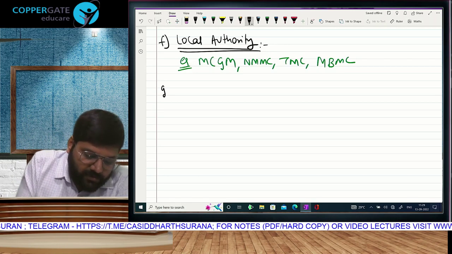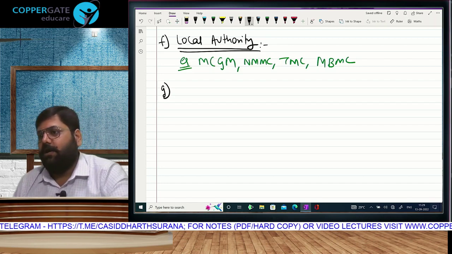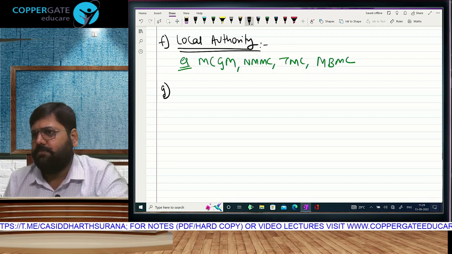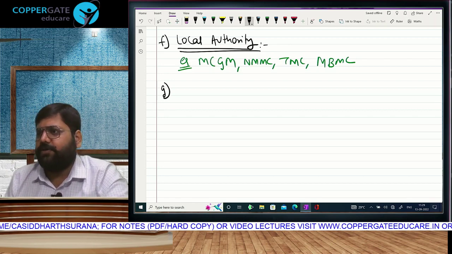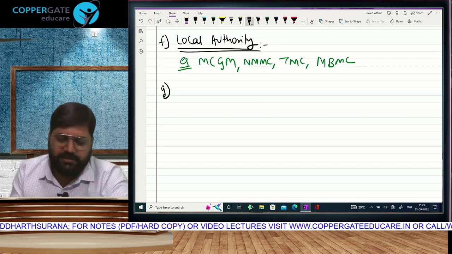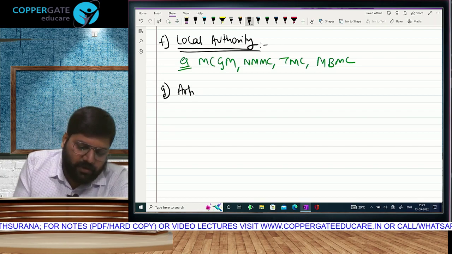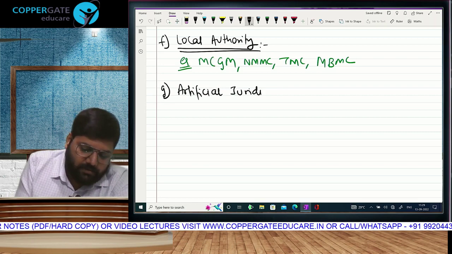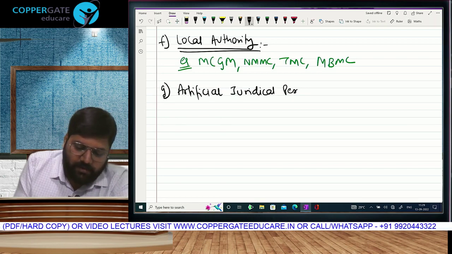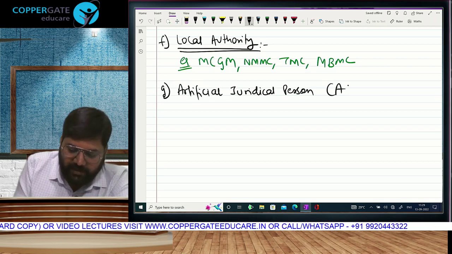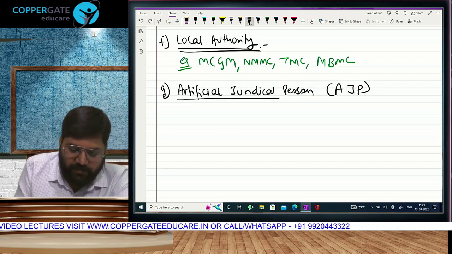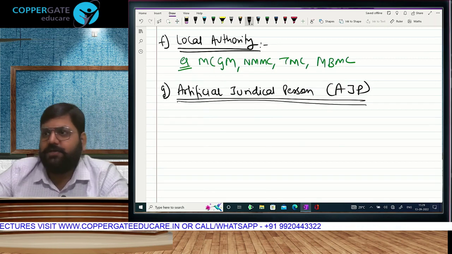And friends, last, every person is liable to pay tax: Individual, HUF, company, firm, AOP, BOI, local authority, and last is artificial juridical person. We also call it AJP, henceforth in short. Don't write AJP in the exam. It is not an accepted short form. Artificial juridical person.